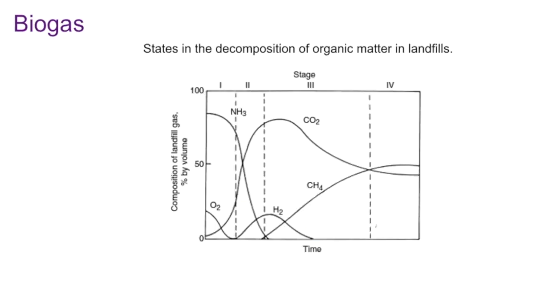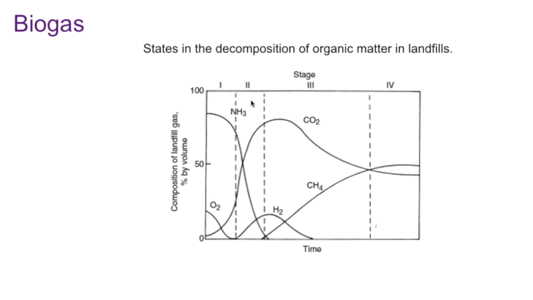These are the stages in the decomposition of organic matter in landfills. This is the figure that shows how the gases are depleted or produced during the anaerobic degradation process. At first, any oxygen that is present in the organic matter or in contact with the organic matter will be completely depleted. Then in stage 2, we will achieve complete anaerobic conditions.